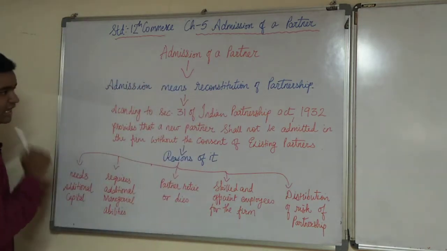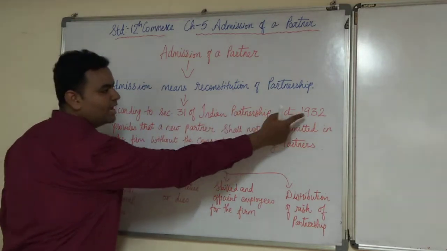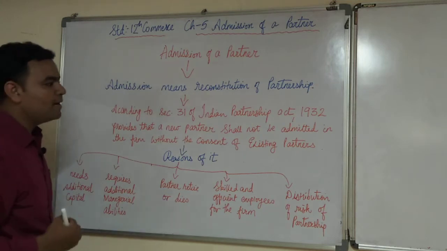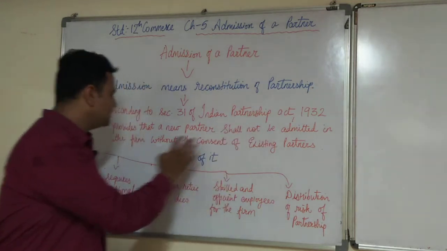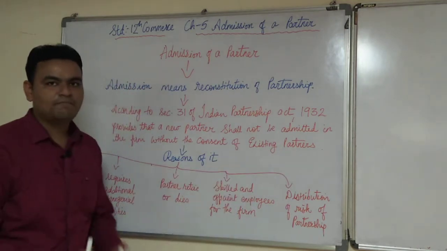Now, Section 31 of the Indian Partnership Act 1932 provides that a new partner shall not be admitted in the firm without the consent of the existing partners.